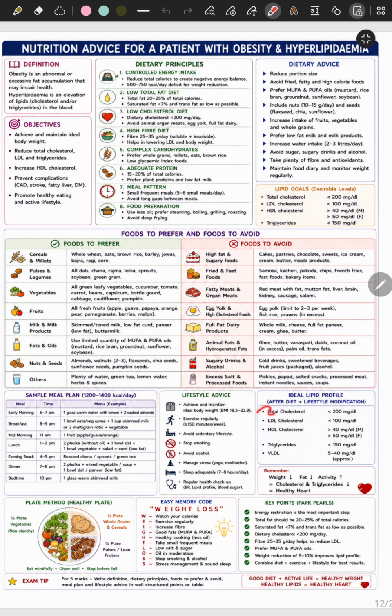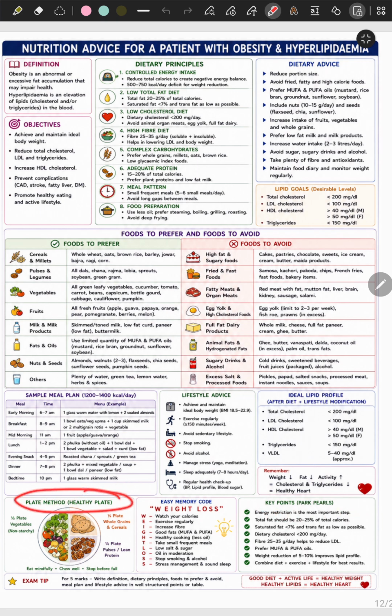Okay. Ideal lipid profile. It includes the lipid goals we discussed, and VLDL is also mentioned, that is 5 to 40 mg per deciliter. Okay, so the ideal lipid profile after you include dietary changes and lifestyle changes should be this. Okay. This is the summary of whatever we discussed.